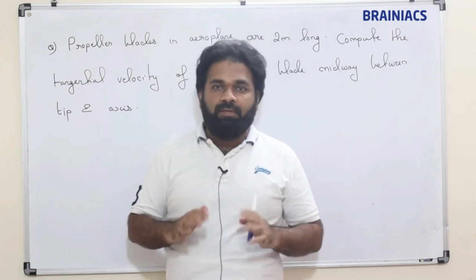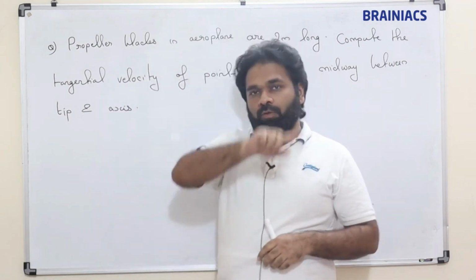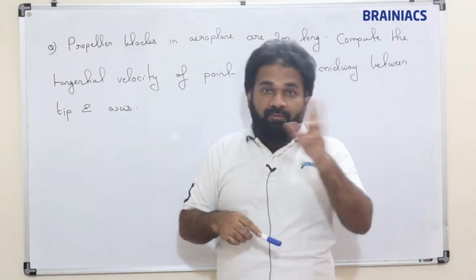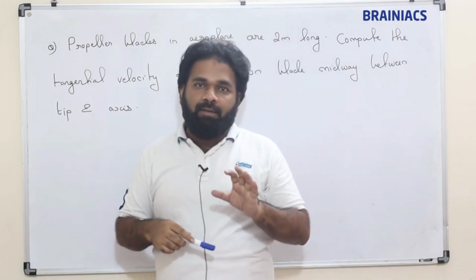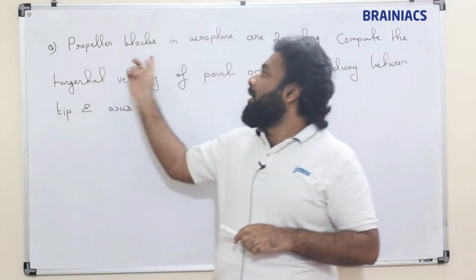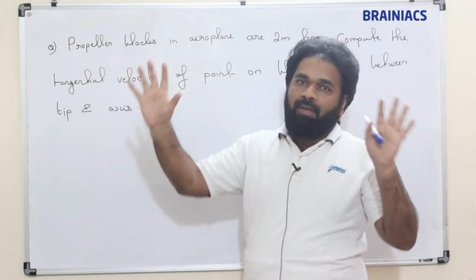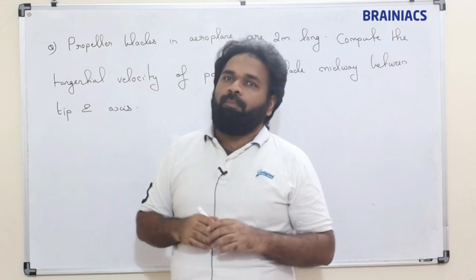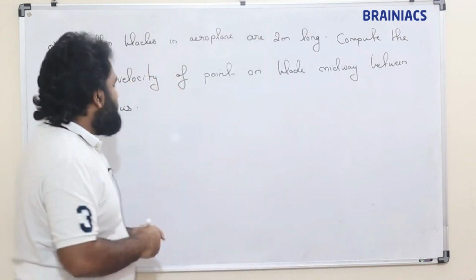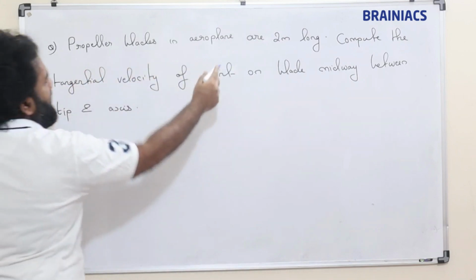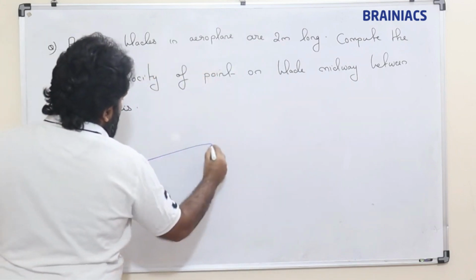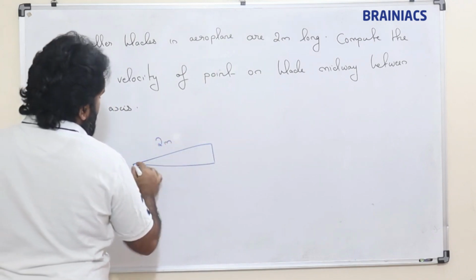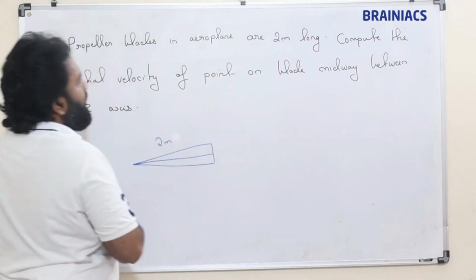Try yourself always. So propeller blades, you know, these rotating fan-like things that will be there in the plane, are called propeller blades. Many places we can see that. So any of the propeller blades you can imagine. This is 2 meter long, just this length.